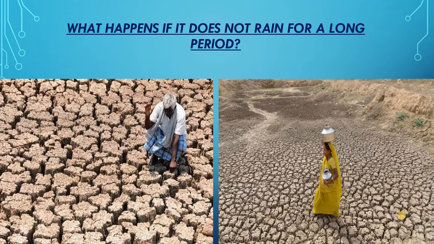Then during drought condition, the vegetation such as grass and other fodder does not grow well, and as a result, the domestic animals like cow, buffalo and goats, which feed on grass and fodder, also suffer from lack of food and they also die. So due to this shortage of food and fodder, many people living in a drought affected area sometimes migrate to other places along with their domestic animals in search of food and fodder. And some people who cannot travel die of starvation. So this is a very big curse for our environment.